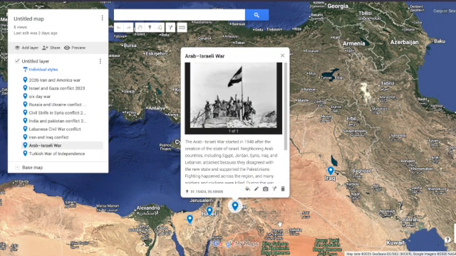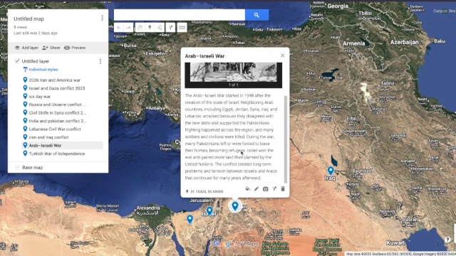Arab-Israeli War. The Arab-Israeli War started in 1948 after the creation of the State of Israel. Neighboring Arab countries, including Egypt, Jordan, Syria, Iraq, and Lebanon, attacked because they disagreed with the new state and supported the Palestinians. Fighting happened across the region, and many soldiers and civilians were killed.